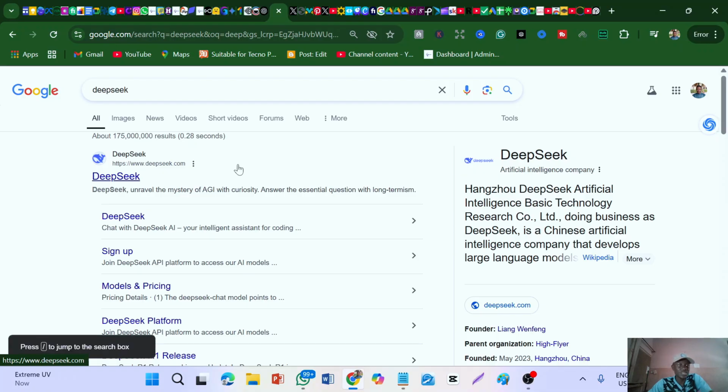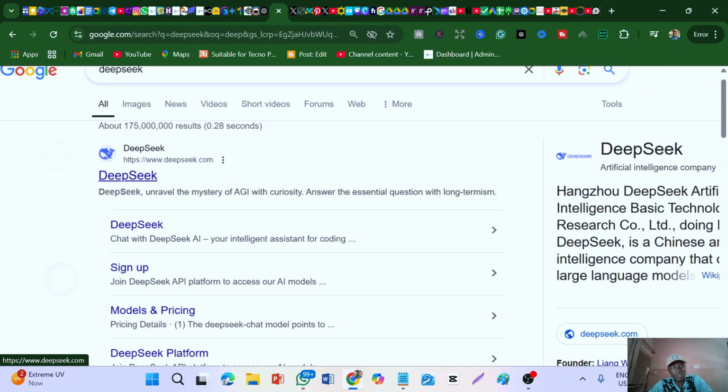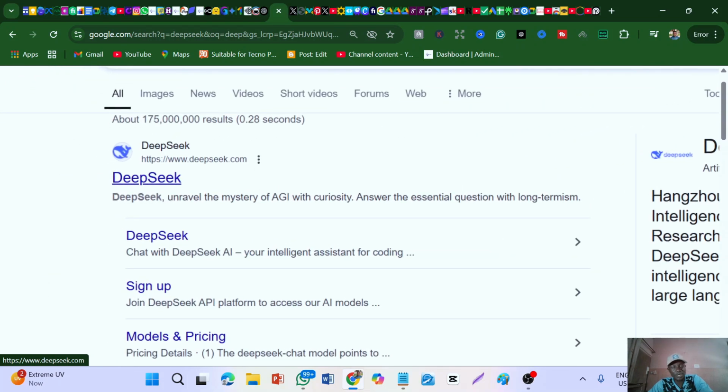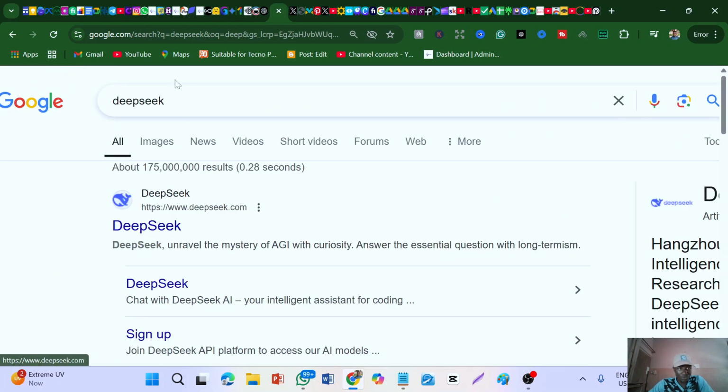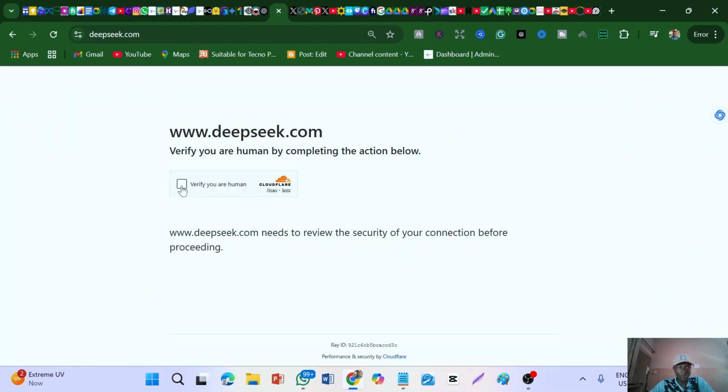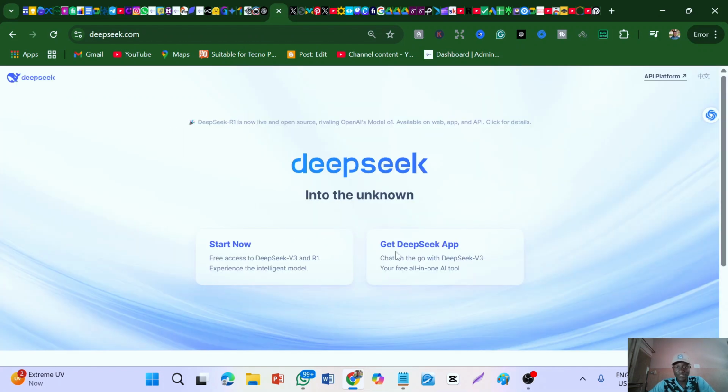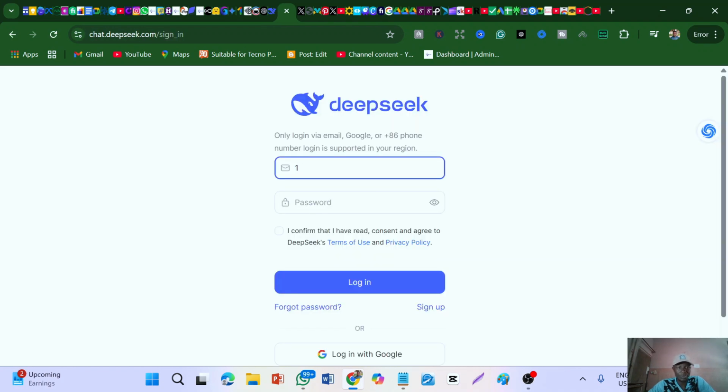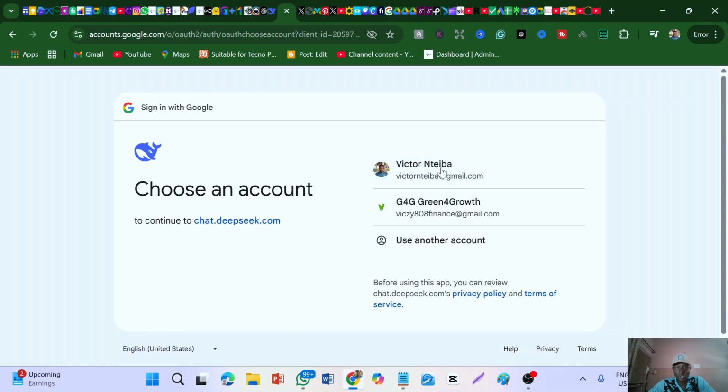Now we are going to be using DeepSeek AI to get inspiration and ideas. So go to Google and type DeepSeek, then tap on this and tap on this verify check. You can either download the app or just tap here for desktop. If you're using a phone, you can just tap there. Here you can put in your phone number and your password, but let me just log in with Google.